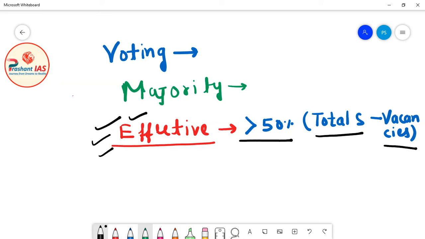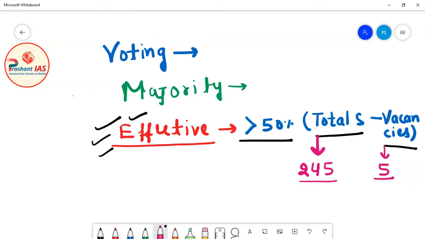Now friends, I will give you one example so that you can understand it very clearly. Now we all know the strength of Rajya Sabha. The strength of Rajya Sabha is 245. Now let's suppose there are 5 vacancies in Rajya Sabha.